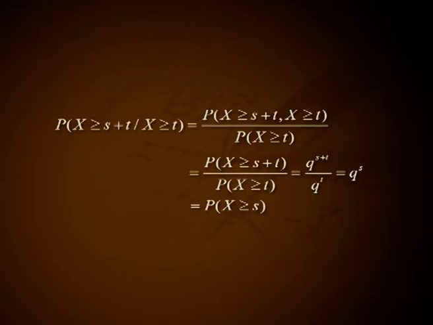P of x greater than or equal to s plus t given x greater than or equal to t equal to P of x greater than or equal to s plus t, comma x greater than or equal to t divided by P of x greater than or equal to t. That is equal to probability of x greater than or equal to s plus t divided by probability of x greater than or equal to t. That is q raised to s plus t divided by q raised to t, that is q raised to s, which is equal to probability of x greater than or equal to s.